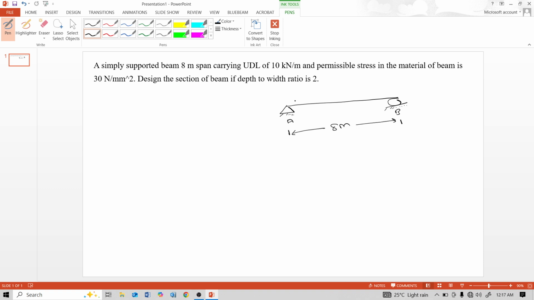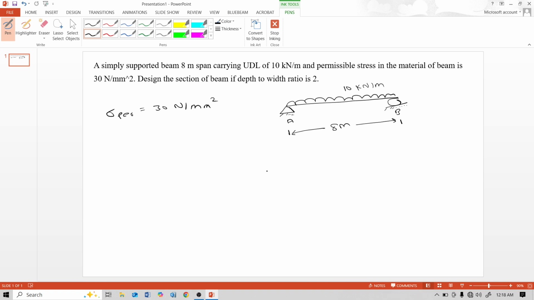And this beam carries 10 kN per meter uniformly distributed load. Permissible stress in the material of beam is 30 Newton per mm square. Sigma permissible is equal to 30 Newton per mm square.